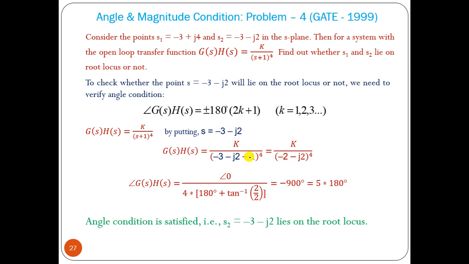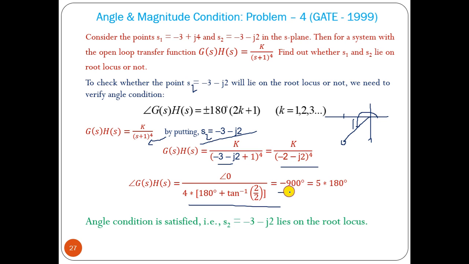So this s1 point does not lie on the root locus. Now let us check what will happen if we use s2. Now s2 is minus 3 minus j2. So that s2 value we have to put in this transfer function. Then we get this value. Now if you find 4 into this, this is minus a minus jb, so it will be 180 degree plus tan inverse b by a, 2 by 2.